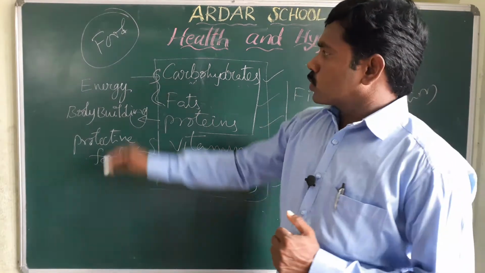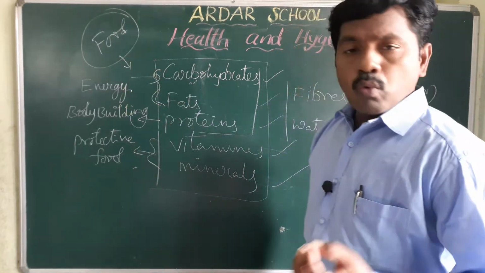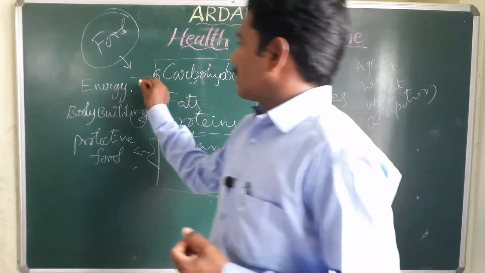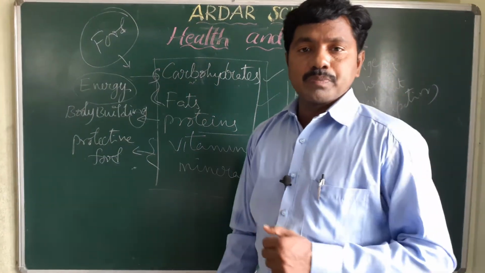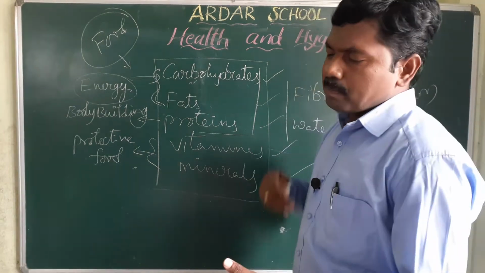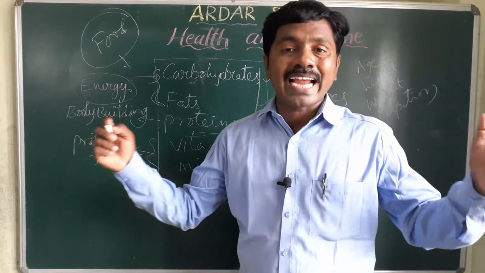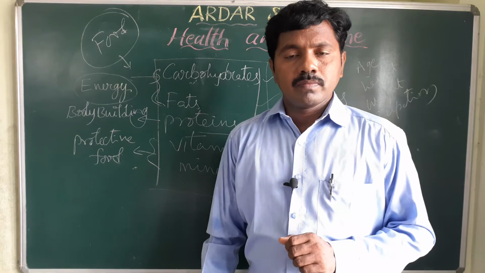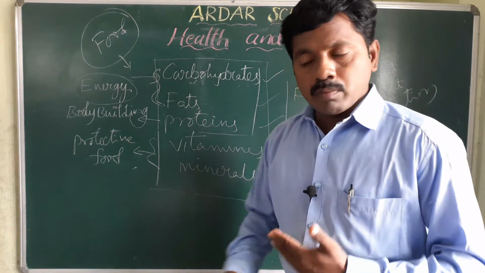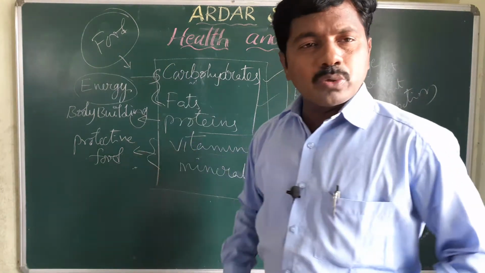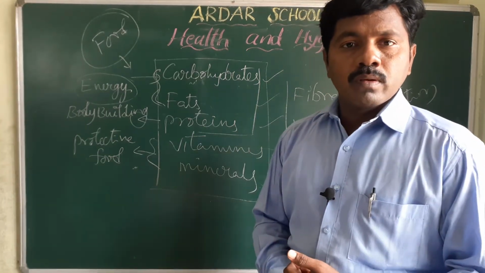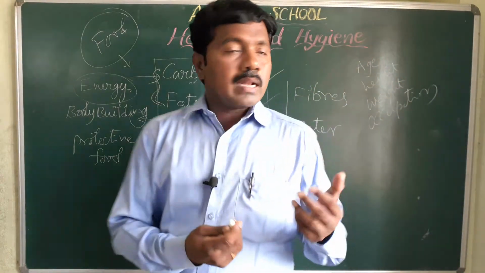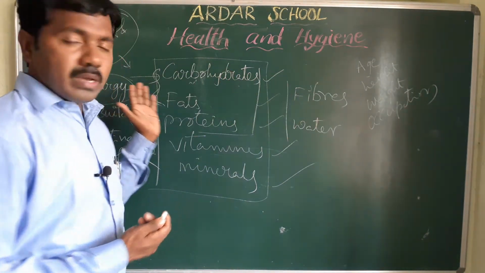Okay children. The person who takes energy giving food in the right amount is very active the whole day. Every day we do so many works. How do we do them? With the help of energy we can do every work.